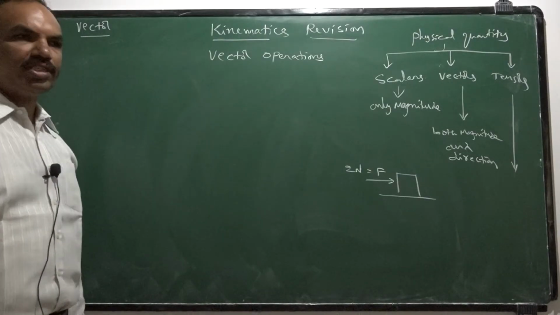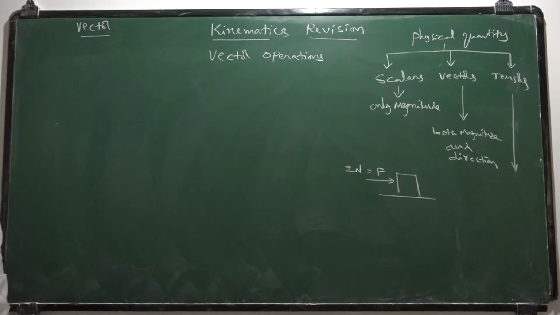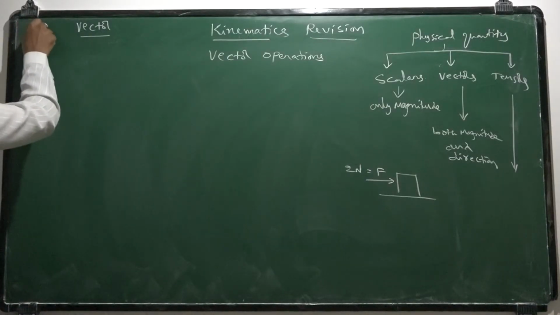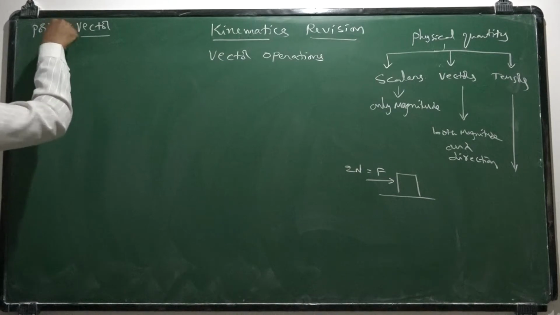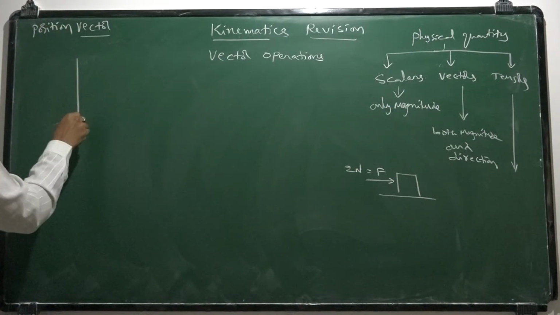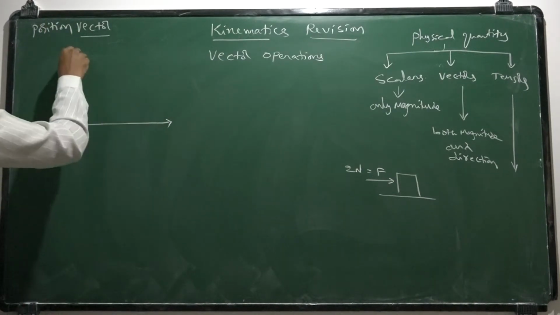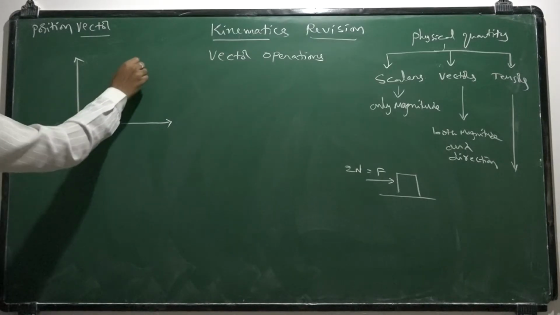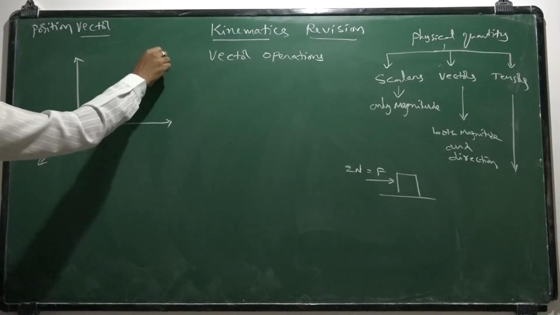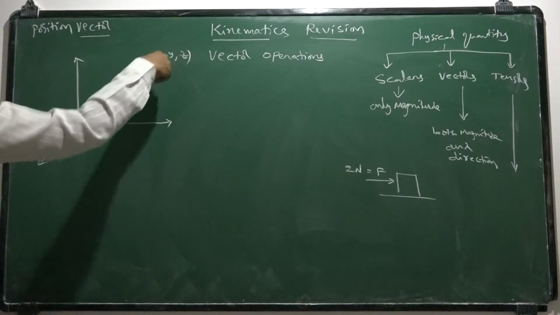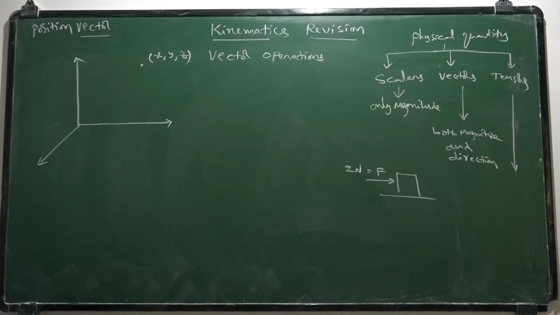If we want to discuss about vectors, first of all we should understand what is position vector. What is position vector? Position vector means in 3-dimensional space, if you want to specify the position of an object, that position can be designated by coordinate bracket like this as per mathematics.